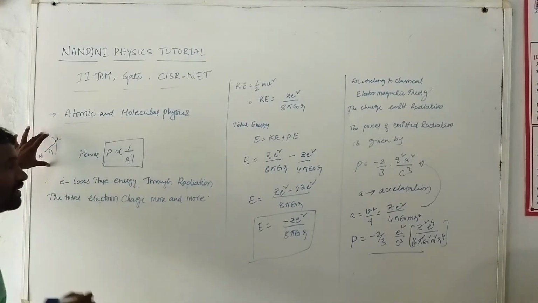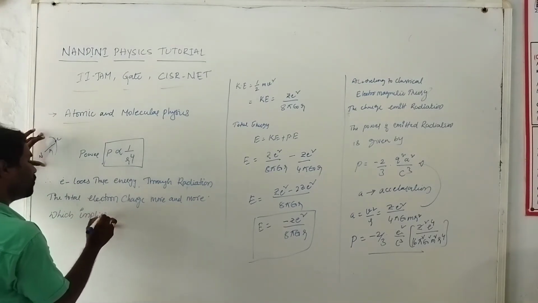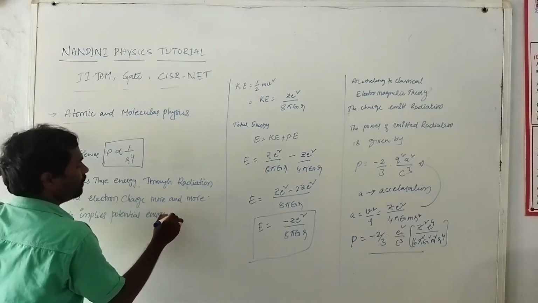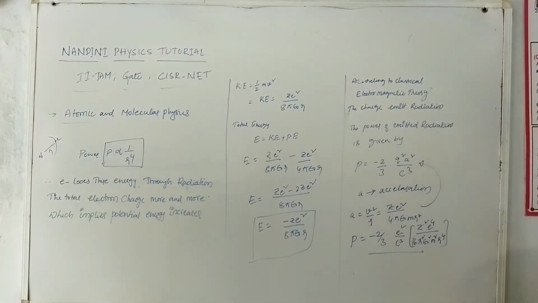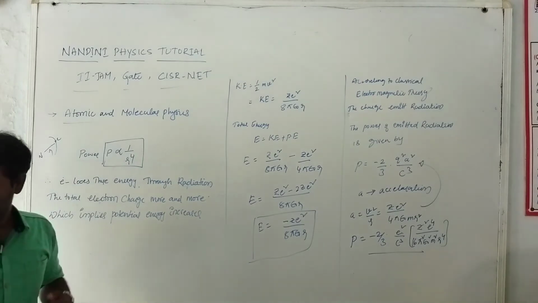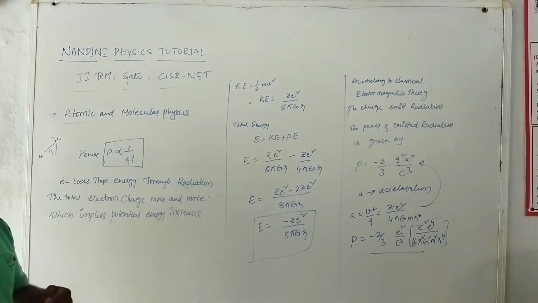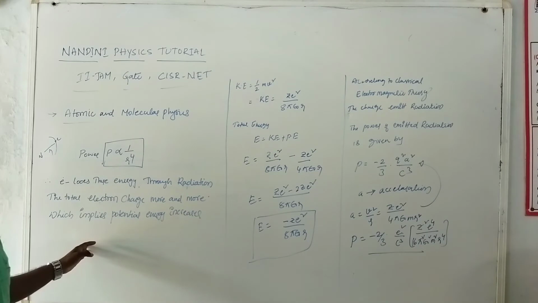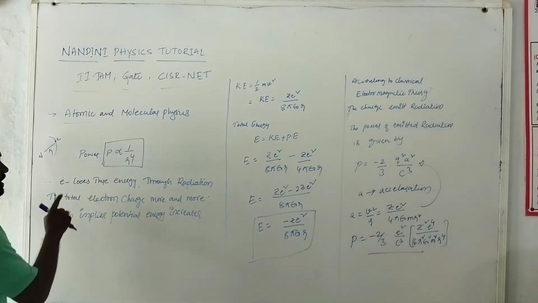Which implies that the potential energy increases. Understand? Potential energy increases. So therefore, as the radiation continues, the electron's orbit becomes progressively shorter. If the process is continuous, then the electron falls into the nucleus, hence the atom will be unstable. So please write this, this is very important.